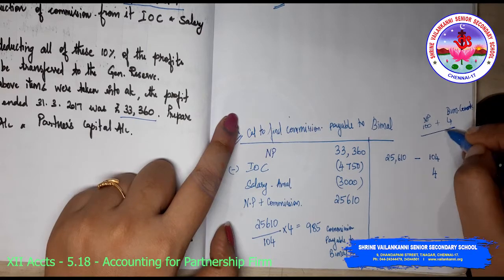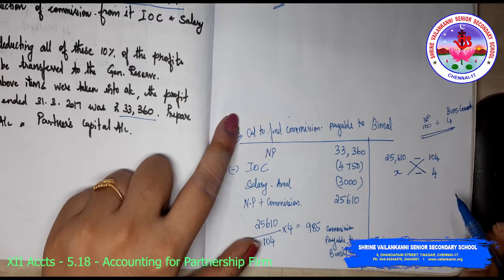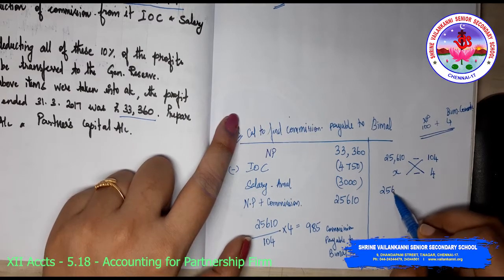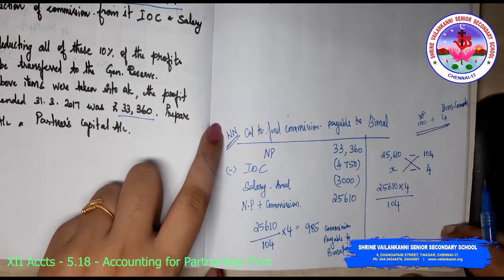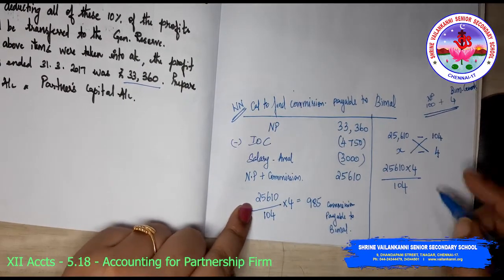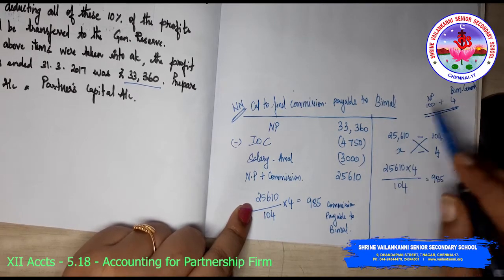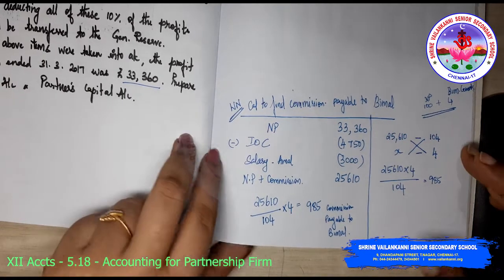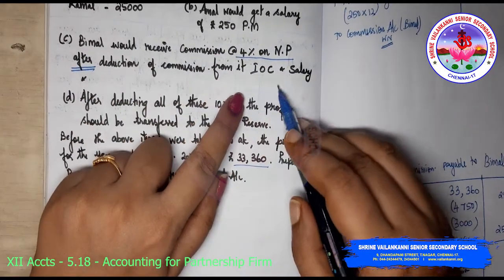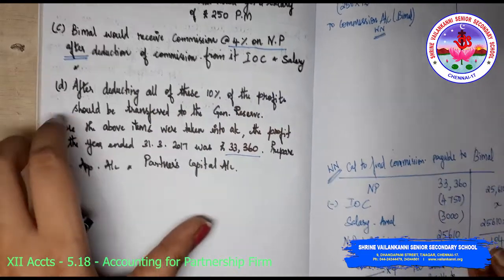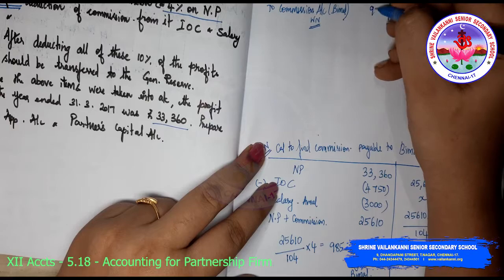Okay, so what is 4 is x. If we cross multiply, 25,610 into 4 divided by 104. So this is what we have done it here. So you will get 985. Okay, I am sure that you are able to understand this because they have given after deduction of commission from it, interest on capital and salary. So this is the meaning. So commission is 985.